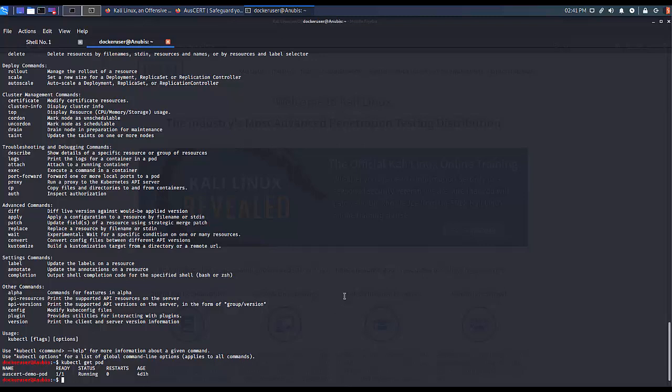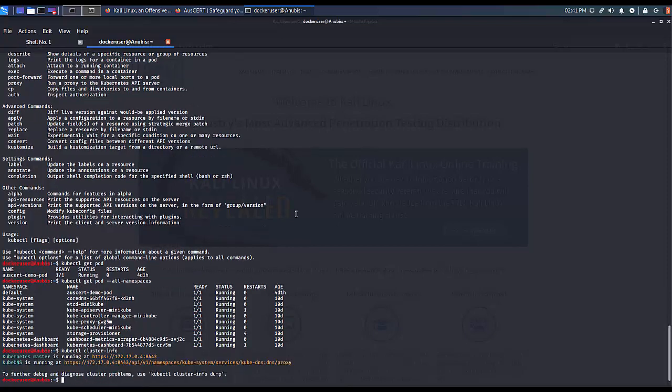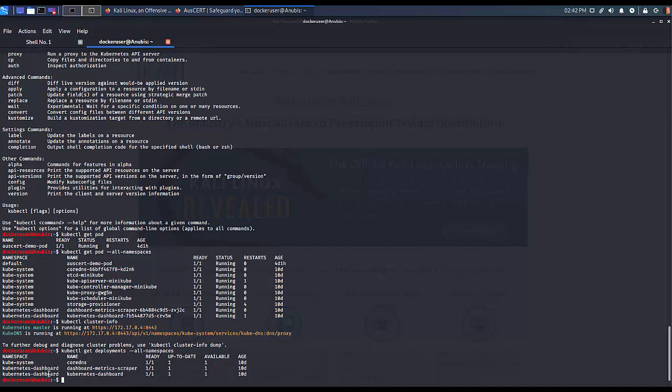Let's try to list pods in all namespaces. See a bunch of them. Enumerate cluster information, for example. And we see here Kubernetes services running on the local interface. The attacker looks at the deployments and discovers a Kubernetes dashboard deployment, and the Kubernetes dashboard is a web GUI to interact with the cluster instead of running all these kubectl commands in the command line.